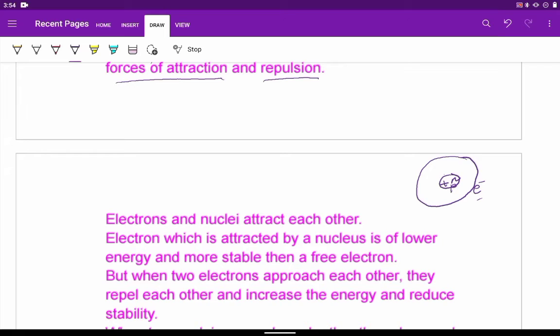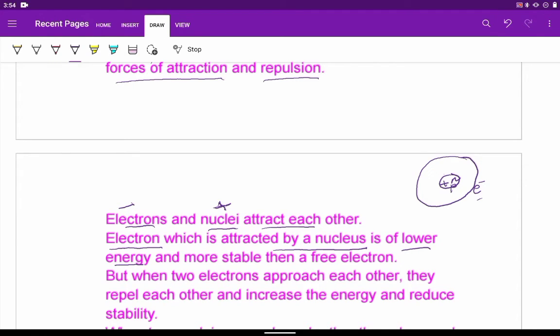So, since we know that opposite charges attract each other, electrons and nuclei will attract each other, because as I told, the nuclei will be having a positive charge because of protons present there. The electrons are negatively charged, so they will attract each other. Now, any electron which is under the influence of a nucleus will have lower energy.